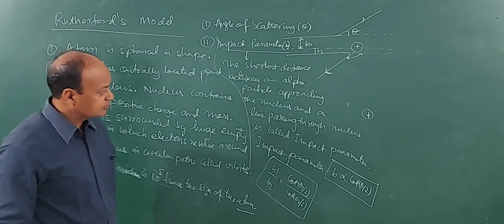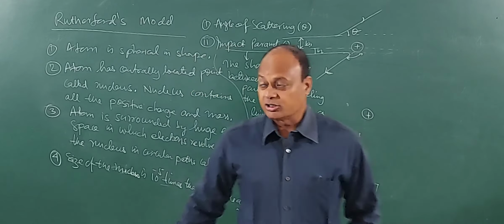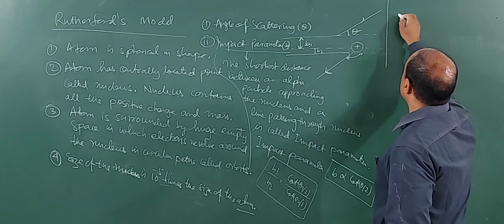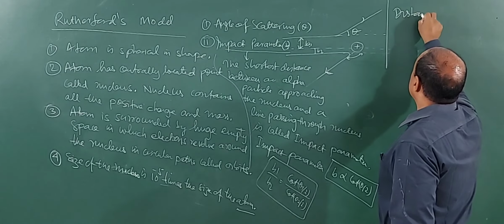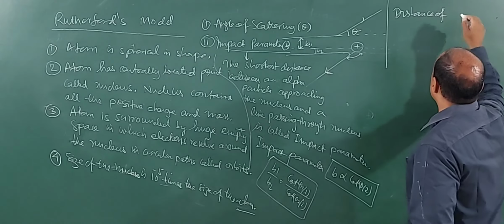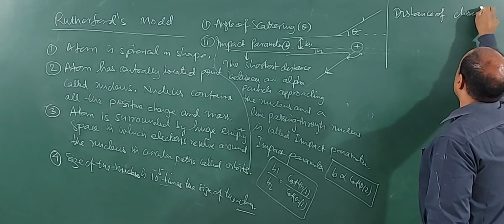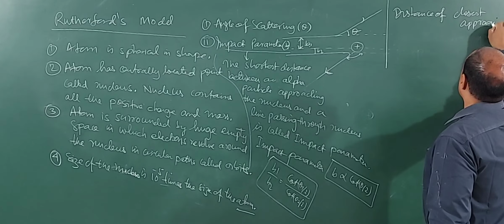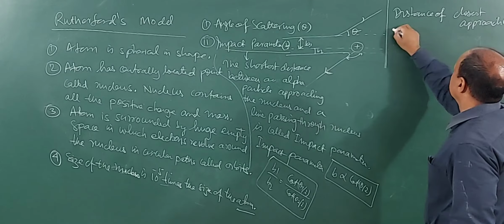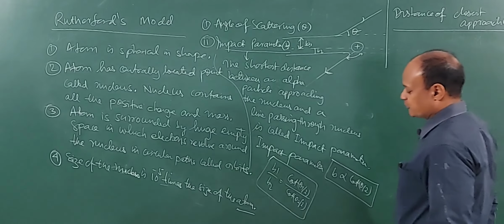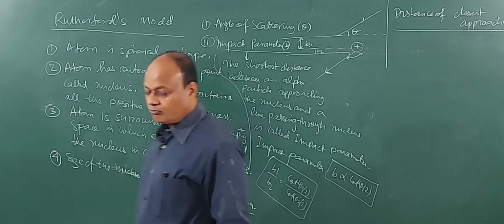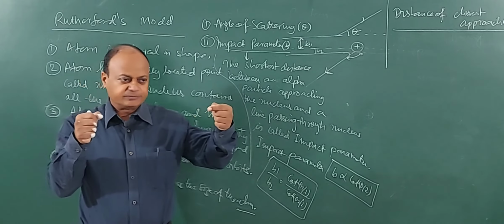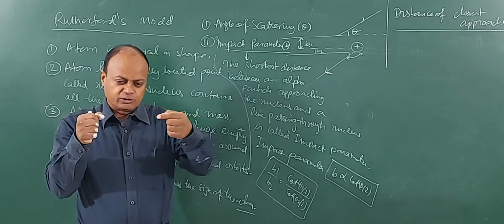Okay. Then you have another term that will be coming across, that is called distance of closest approach. We denote it by R0. Distance of closest approach. Now, suppose the nucleus is here and the alpha particle is fired from here. The alpha particle is going toward the nucleus.